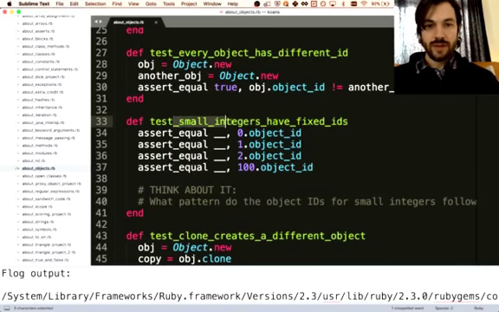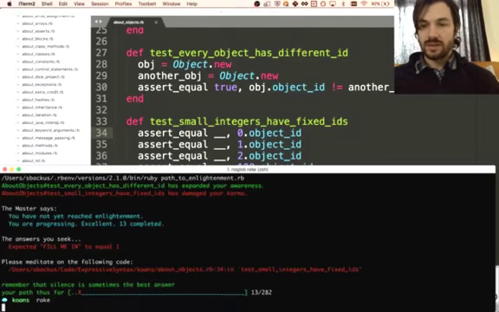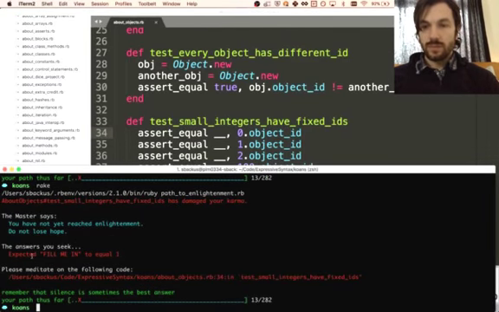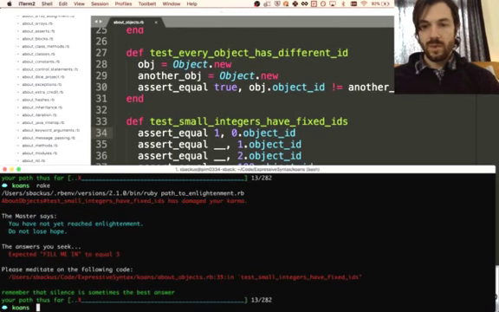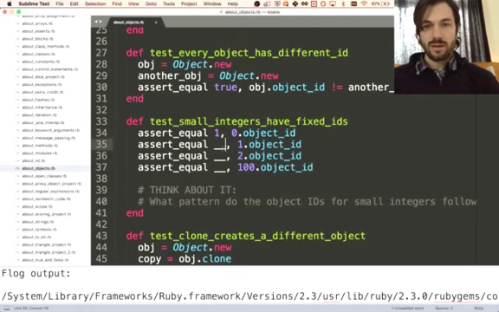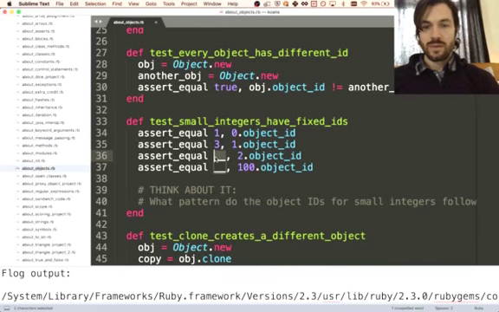Test small integers have fixed IDs. So I'm guessing the ID of 0 will be something like, will it be 0? Let's run the test and see what it says. To equal 1. Oh, interesting. So the ID of 0 is 1. What is the ID of 1? 3? The ID of 2 is 5. What is the pattern here?